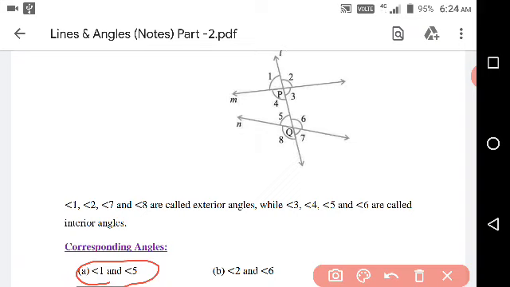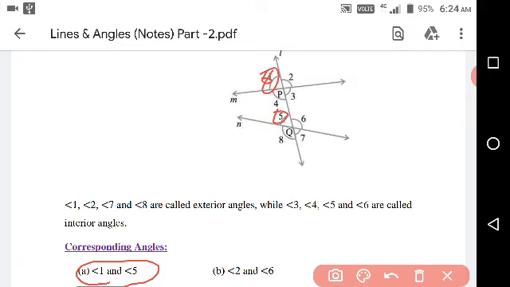Angle 5 is an interior angle and angle 1 is an exterior angle. So angle 1 and angle 5 are corresponding angles.